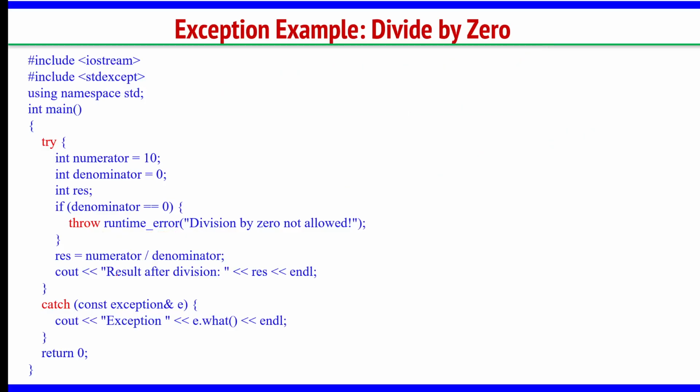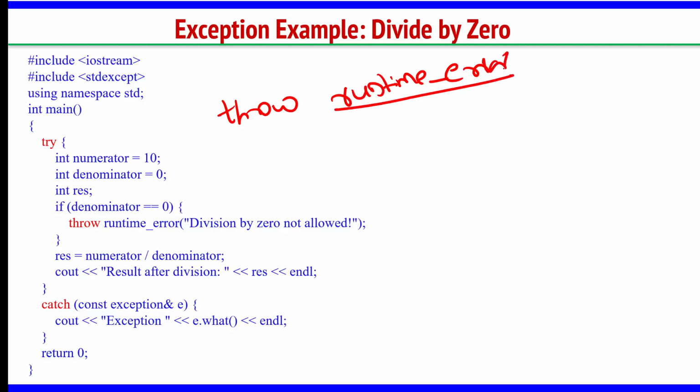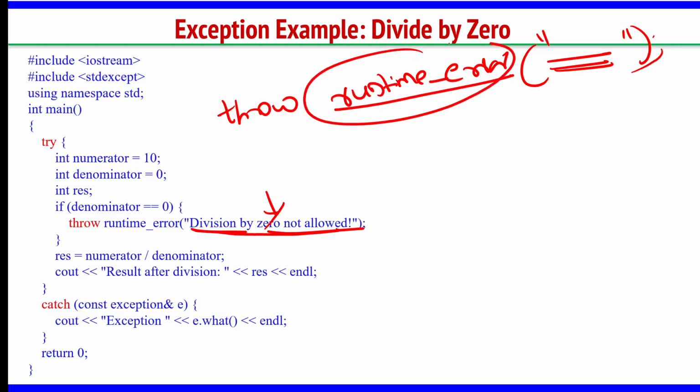to the catch block, you have to write like this, using the keyword throw runtime_error. You have to use the keyword runtime_error. In this, you write whatever message you want to write, a user defined message. Okay, division by 0 not allowed. This error is because of divide by 0. Any message you can write it here. You can use the keyword throw runtime_error, any generic message you want to write there.